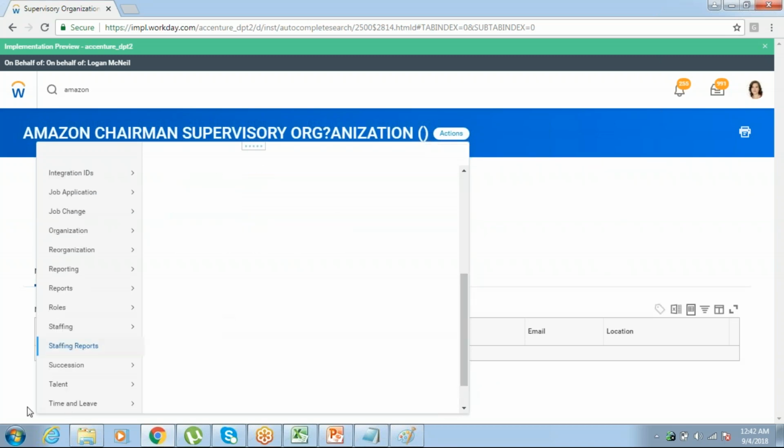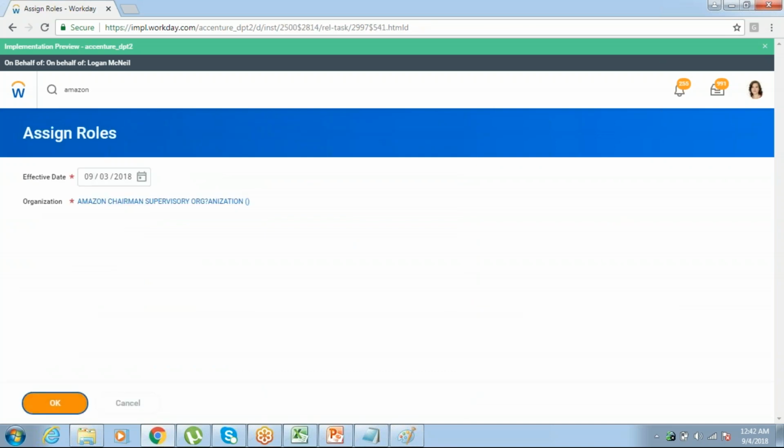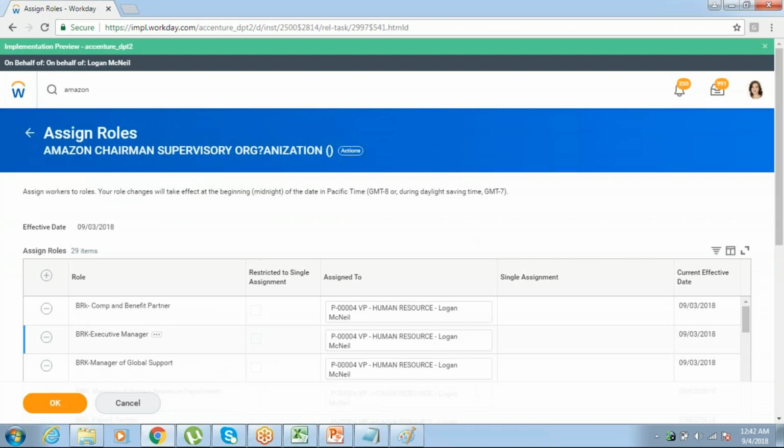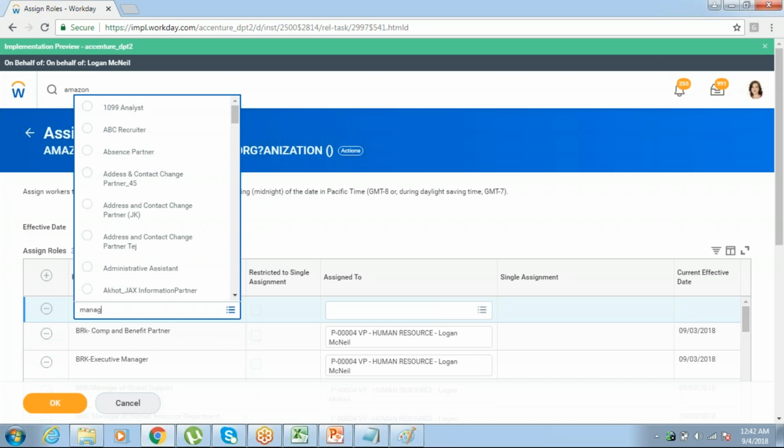Okay, I have to assign a role. Go here and assign a role to him, give as a manager. What role am I planning to assign? Manager.